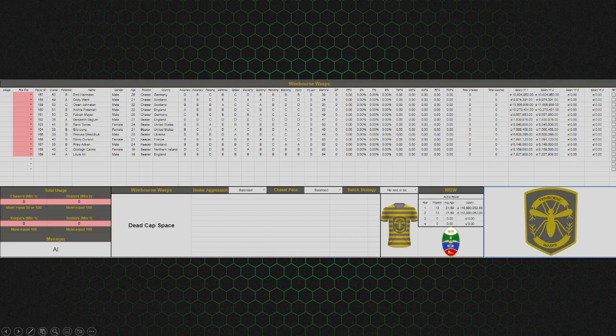Then the attributes, which we talked about in the last video. Again, these are letter grades, A through F. They are relative to players at your same position. So Emil is a D in accuracy. That doesn't mean that it's a D flat and he's at 60 in passing. It means that compared to all other chasers in the league, he's got a D.